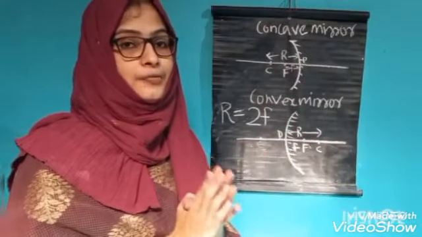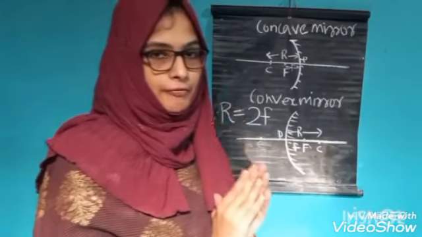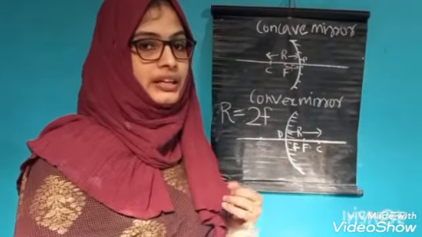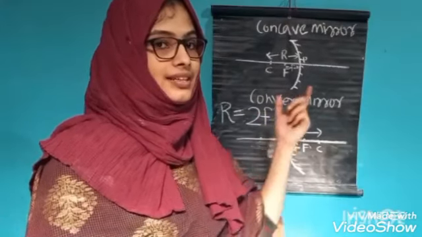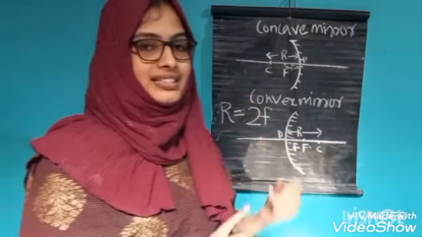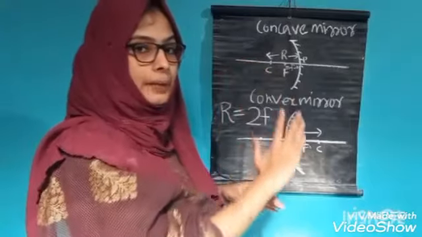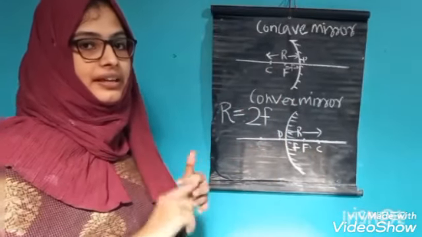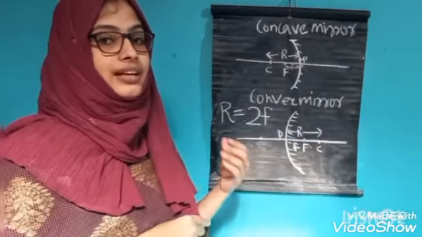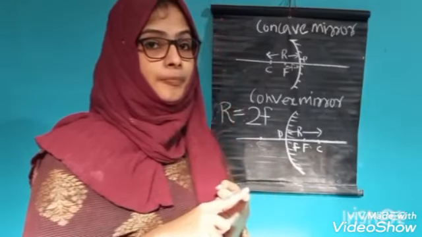We started our new chapter, light reflection and refraction, and we discussed what is reflection and the law of reflection, that is, the angle of incidence is equal to the angle of reflection, and the second point is that the incident ray, the reflected ray and the normal lie in the same plane. Then we discussed the spherical mirrors. There are two types of mirrors, concave mirror and convex mirror.